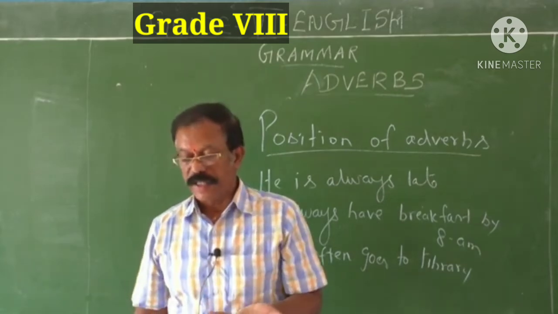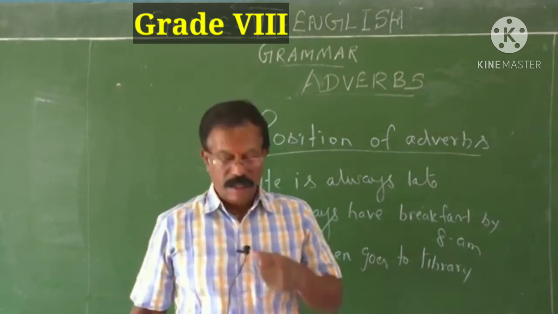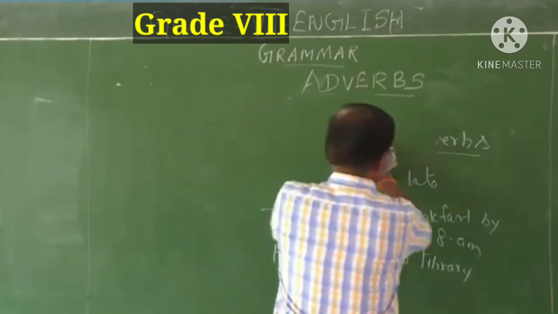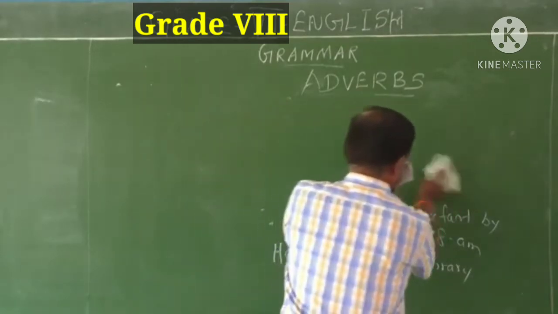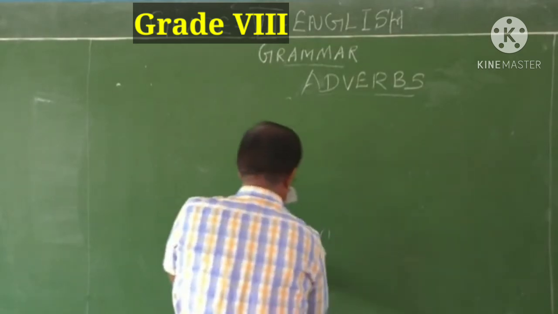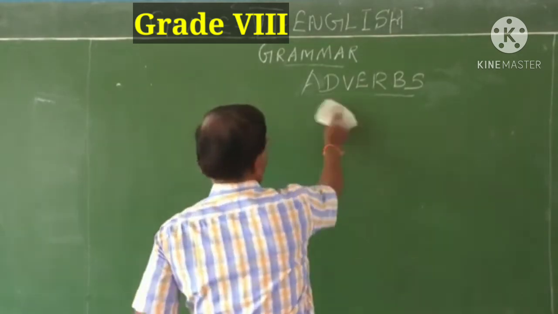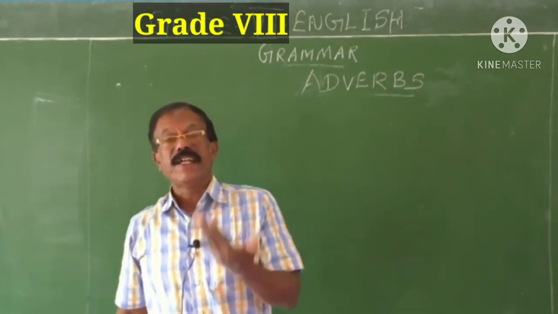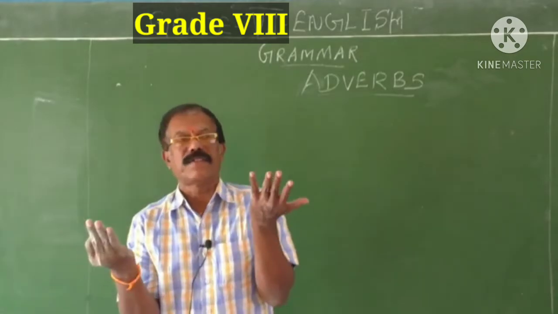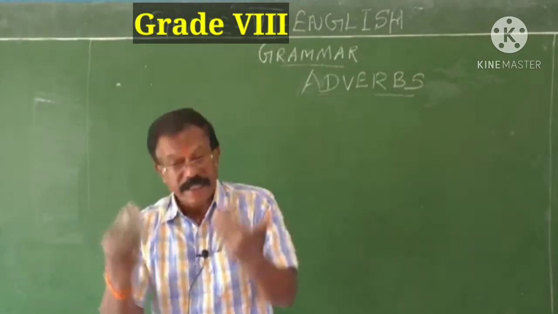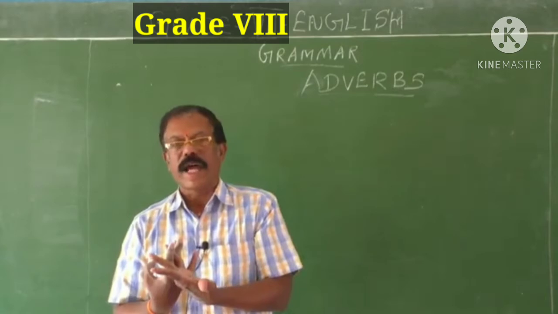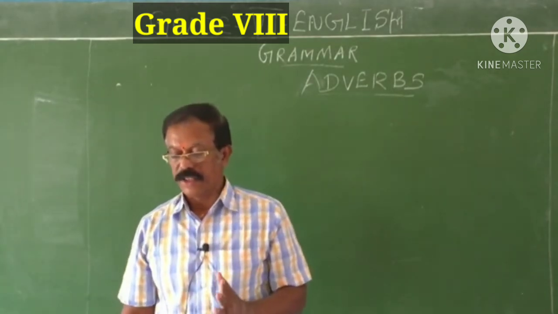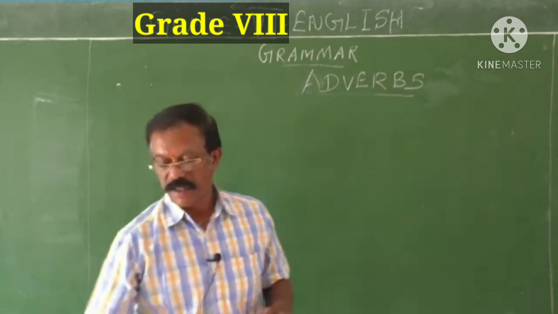Okay, the last one, degrees of comparison. How the adjectives have different degrees. To show the comparison between two equal and unequal objects, adjectives take different forms. They are called degrees of comparison. In the same manner, adverbs also have different forms to show the comparison. Adverbs like adjectives can be used in 3 degrees.